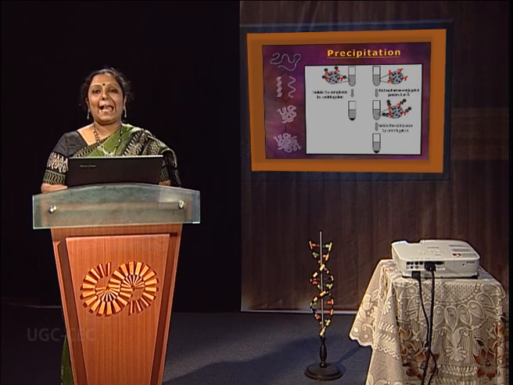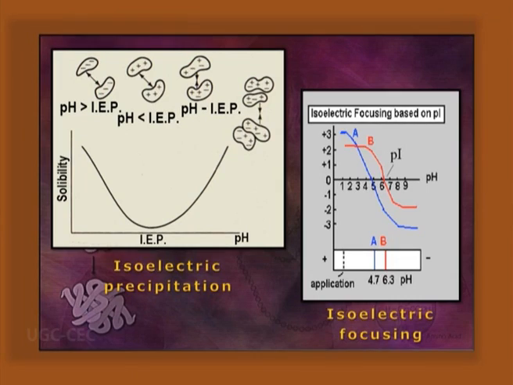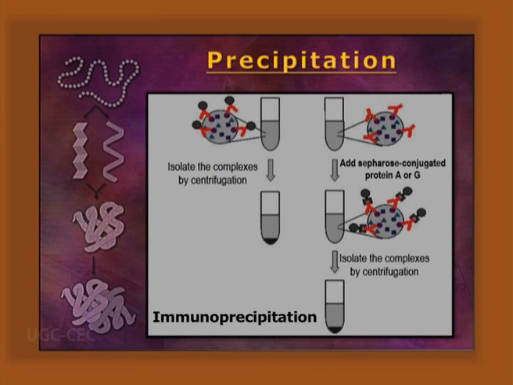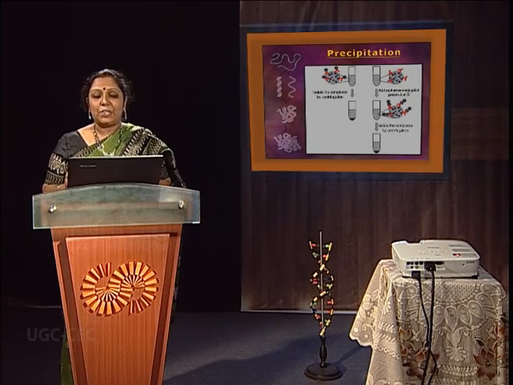Now precipitation. As I have already told you, at the isoelectric point they have the least surface charge, so the protein will be aggregated and precipitated out. That is called isoelectric precipitation. That particular property is utilized for isoelectric focusing. As well, the antigens will bind with a specific antibody, so immunoprecipitation can also be done with respect to proteins. By application of some negative ion like TCA, if the proteins are in the positive condition, they will be precipitated out.